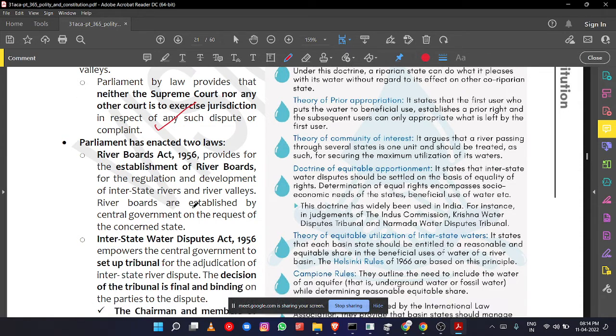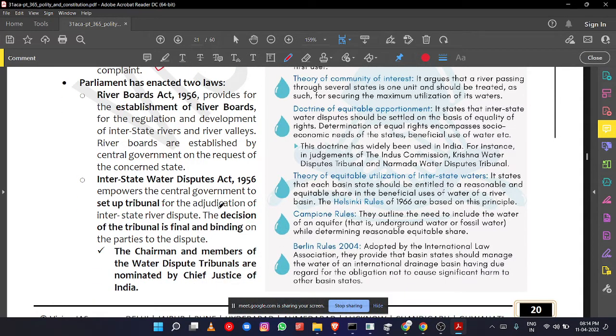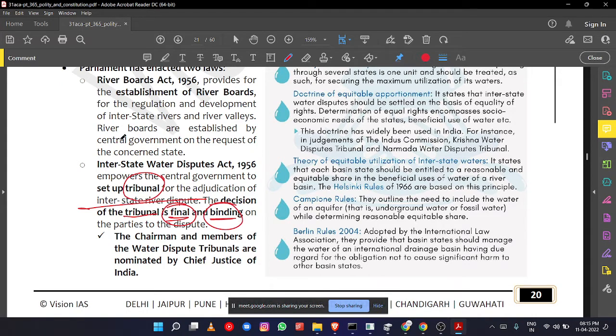They are established by the central government on the request of the concerned states. And there is the Interstate Water Disputes Act of 1956, which empowers the central government to set up a tribunal. What is a tribunal? A tribunal is a quasi-judicial body. It is not like a court or an executive authority; it is between a court and an executive authority, a quasi-judicial body for adjudication of interstate river disputes. The decision of the tribunal is final and binding. Remember, final and binding. There is no appeal. Whatever the tribunal says, the state should comply. In this way, the disputes are solved by the Interstate Water Disputes Tribunal.